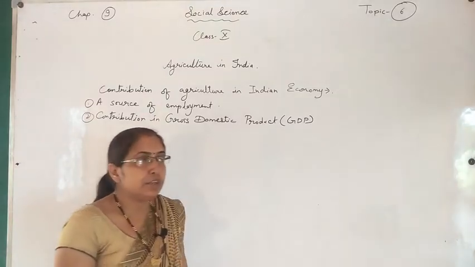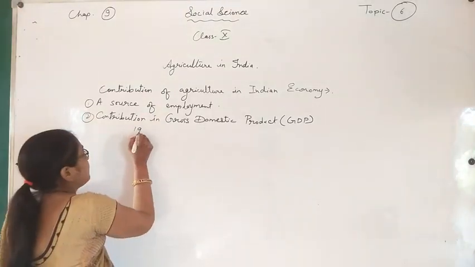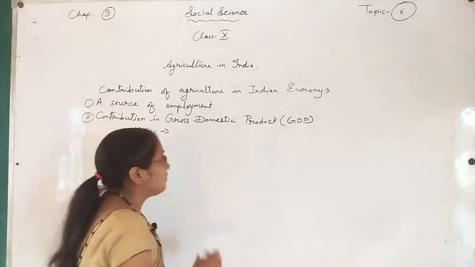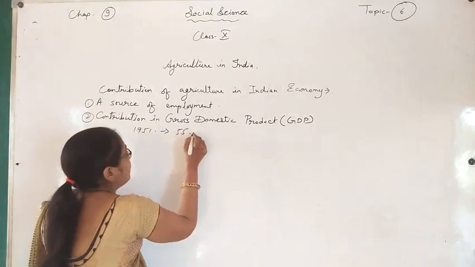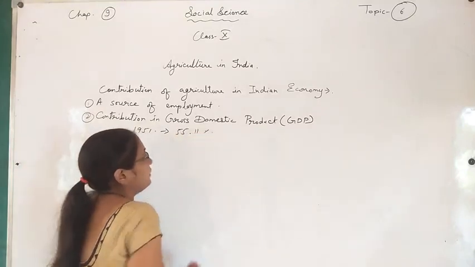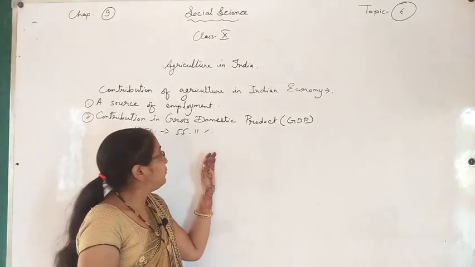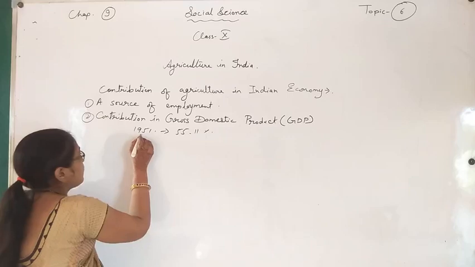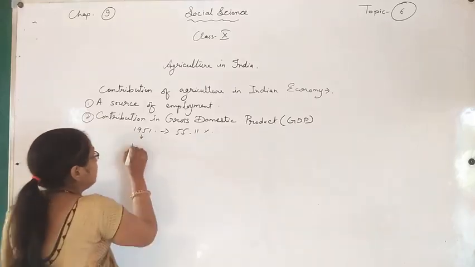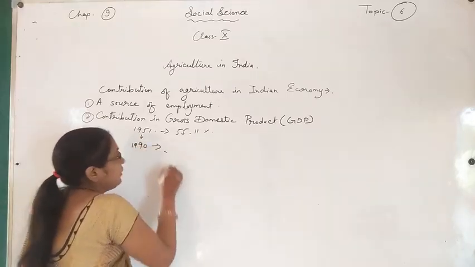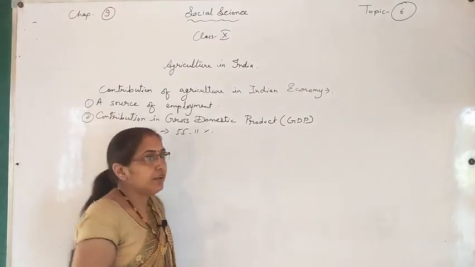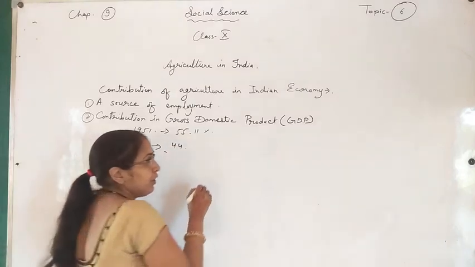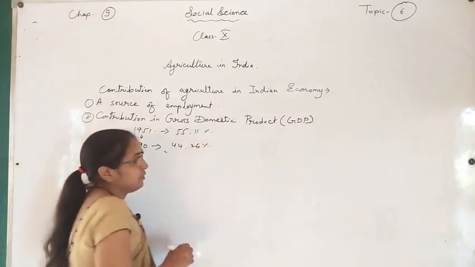We can calculate the GDP of different years. In the year 1951, the contribution was 55.11%. It is a large contribution. In the year 1990, it is near 44.26%.